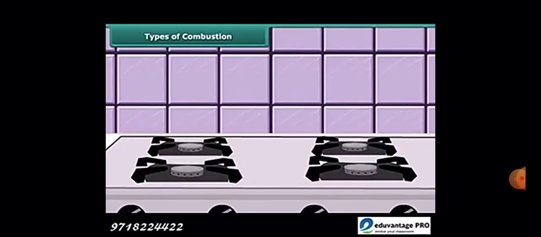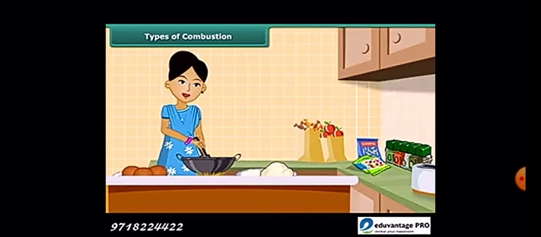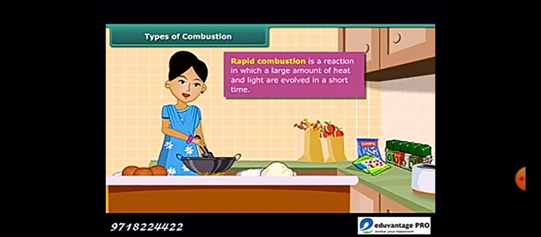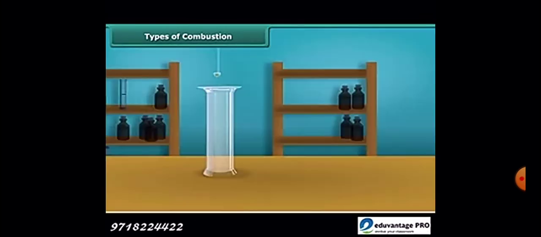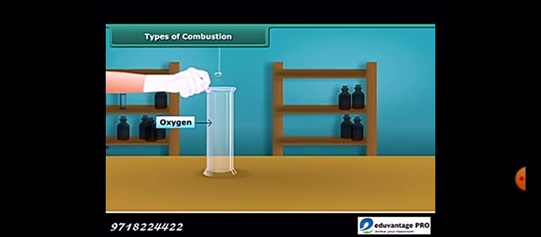Now, types of combustion. There are three types of combustion. First, combustion which burns very fast, for example LPG. When you light a match, it burns very easily. So that is the example of rapid combustion.